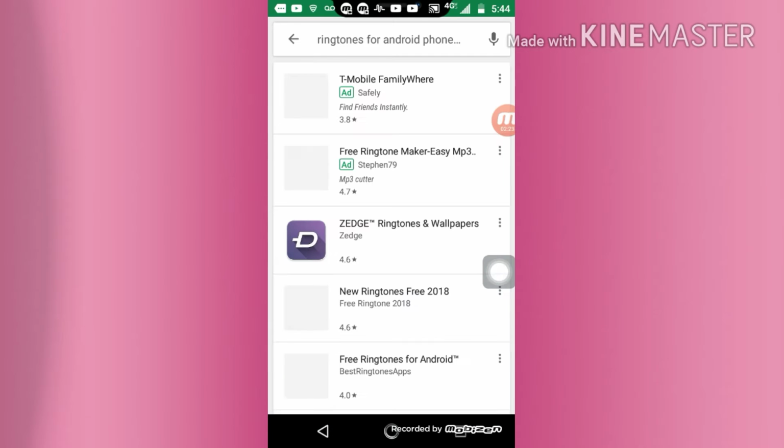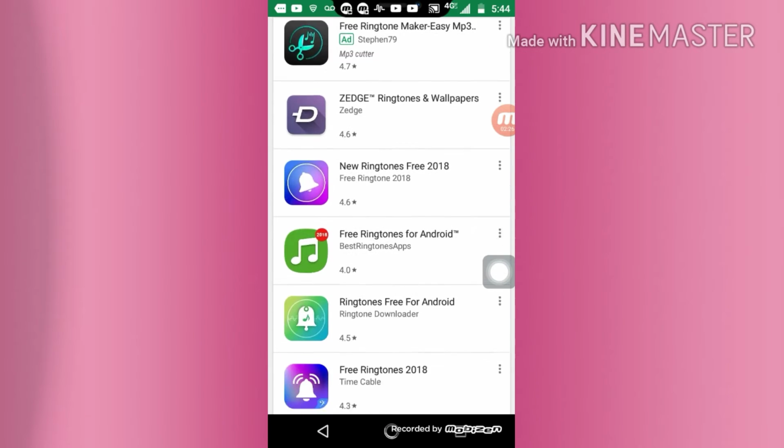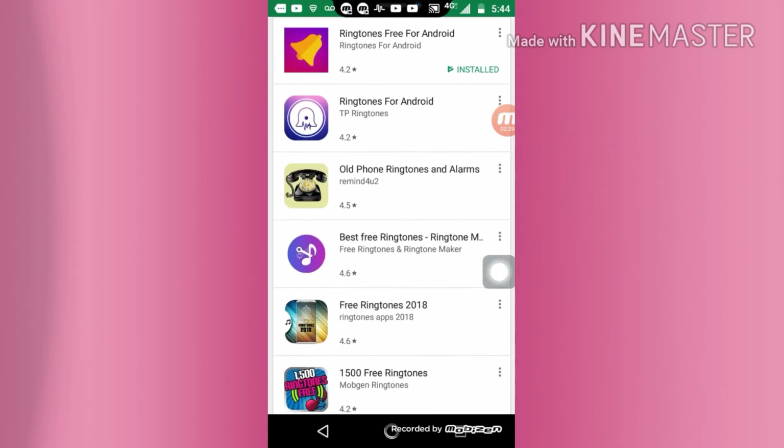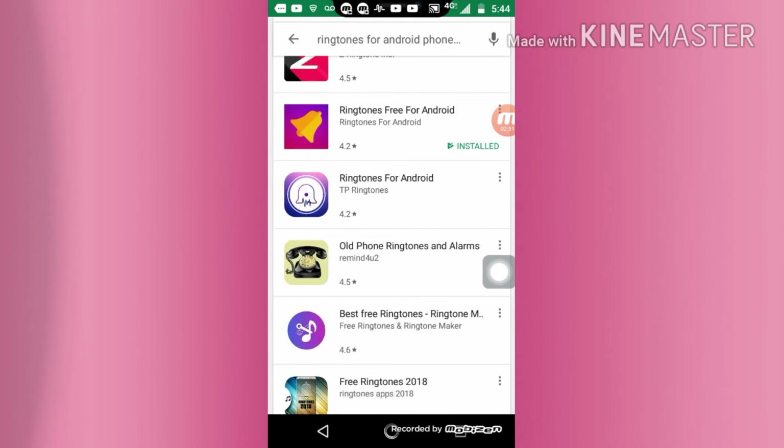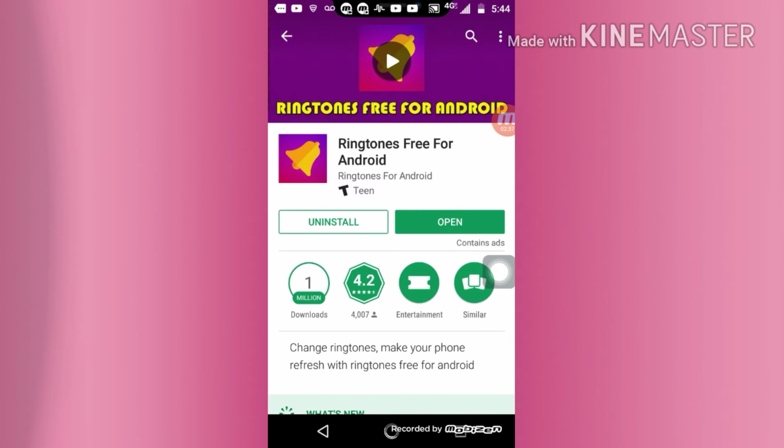And I have no idea where mine is. Oh, here it is. It says Ringtones Free for Android, and it is already installed, as I told you. For those of you that don't have quick Wi-Fi, not being rude, it'll take a couple of minutes, but mine went kind of fast, not bragging.